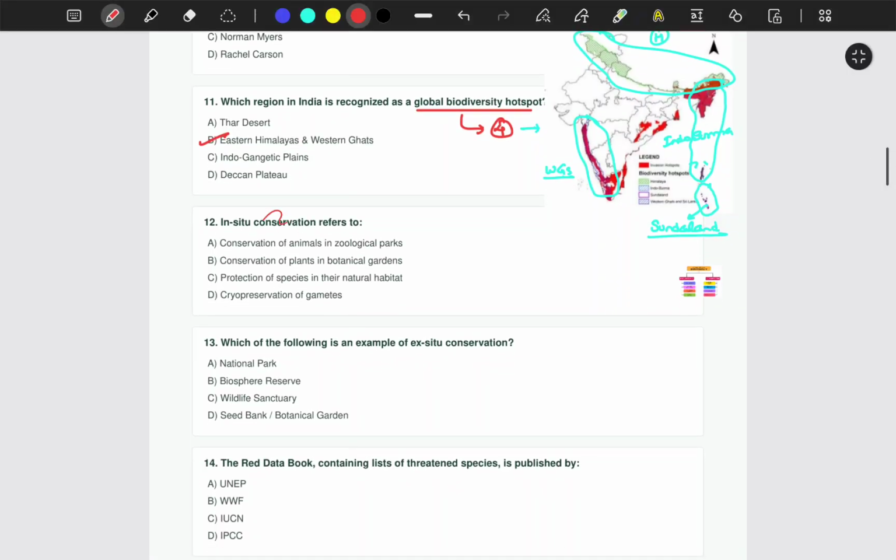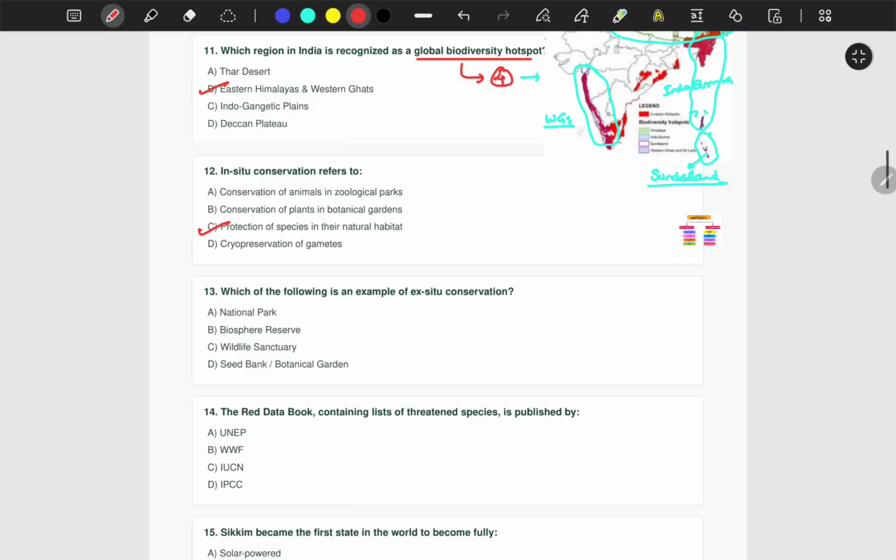Next one: in situ conservation refers to conservation of animals in zoological parks, conservation of plants in botanical gardens, protection of species in the natural habitat, or the cryopreservation of gametes. The correct answer is option C, protection of species in their natural habitats.